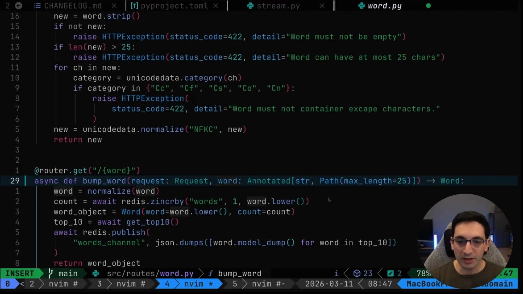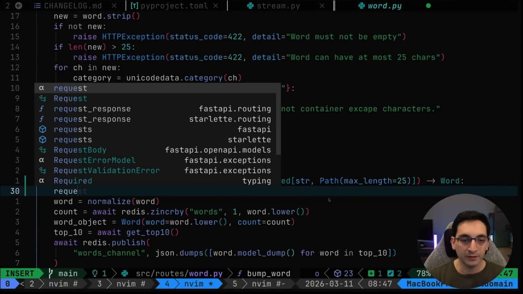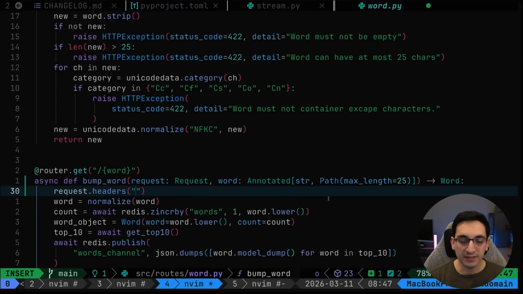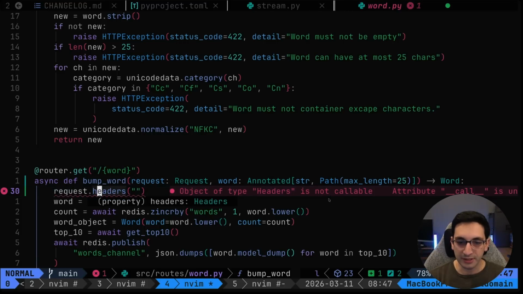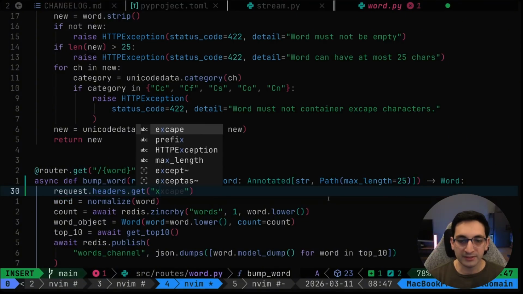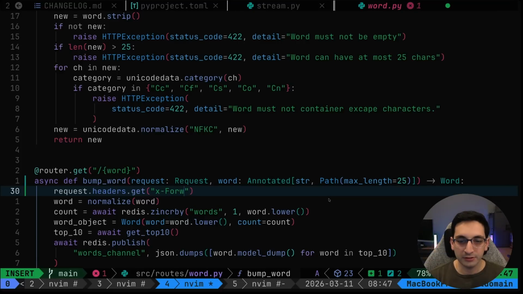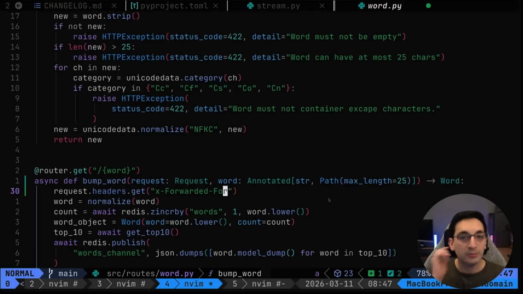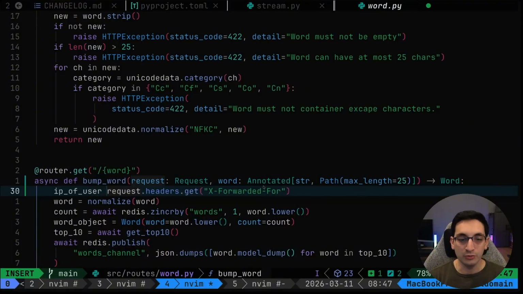If I grab the request that you guys are sending me, and then I go to the headers, I can do a get on X-Forwarded-For, which is the header that actually tells me the original IP address. I'm using a reverse proxy in front of this, and that's the reason that I'm using this. So now with this header, I know the IP of the user.